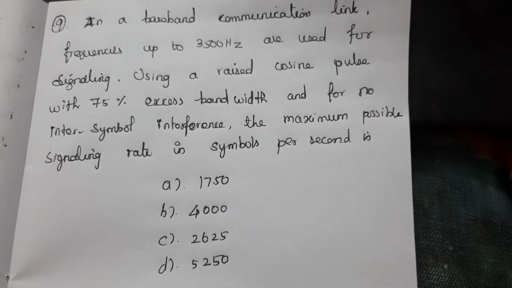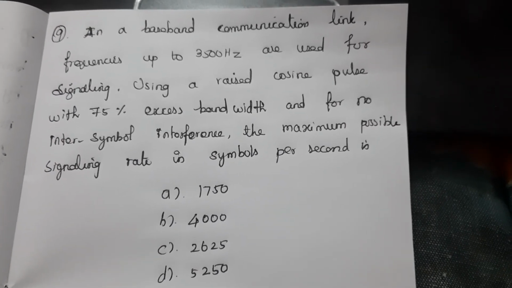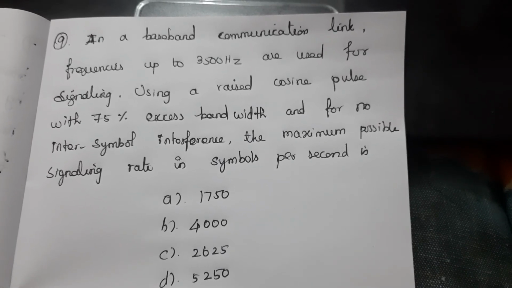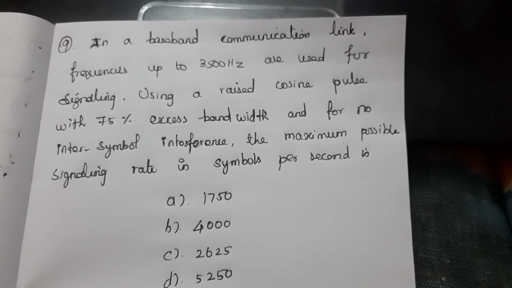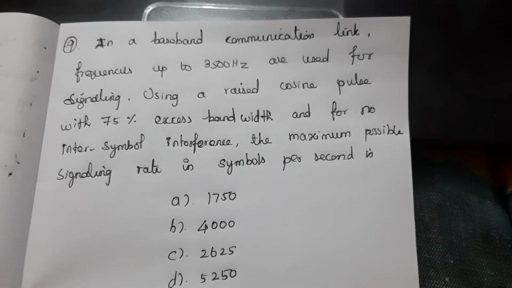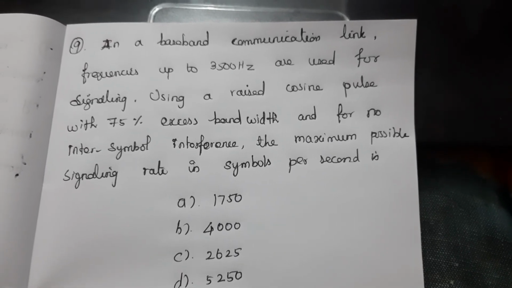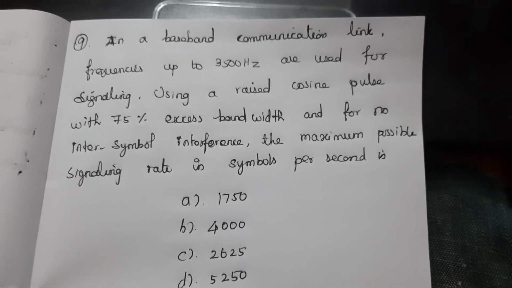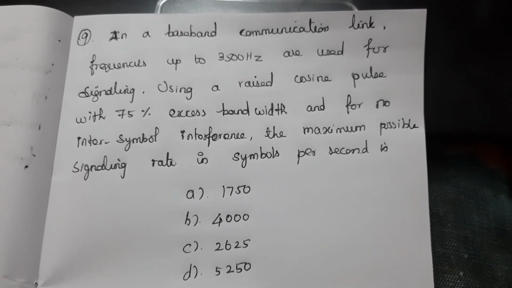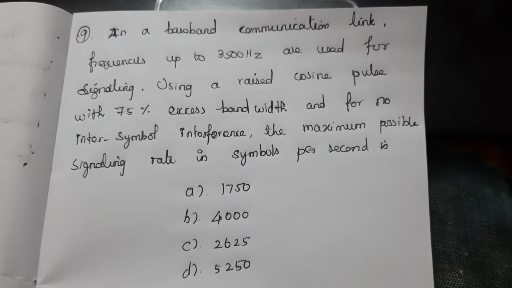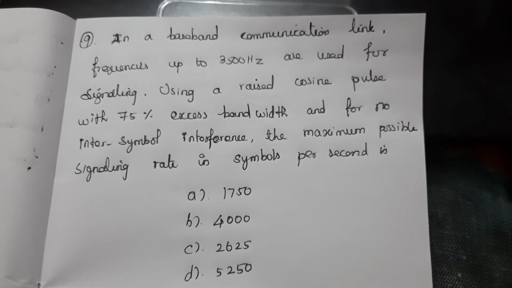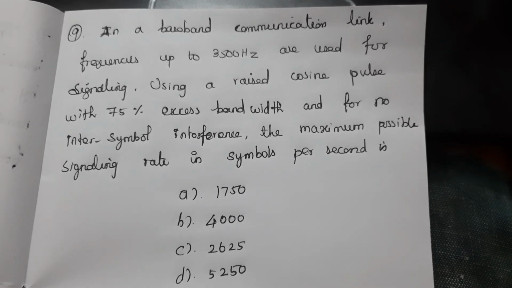Ninth question, in a baseband communication link, frequencies up to 3500 Hz are used for signaling. Using a raised cosine pulse with 75% excess bandwidth and for no intersample interference, the maximum possible signaling rate in samples per second is. Find the correct answer.